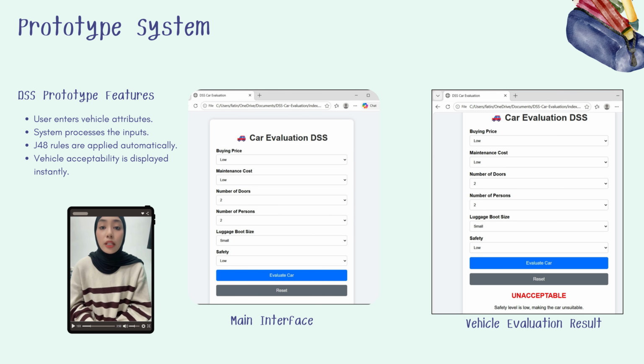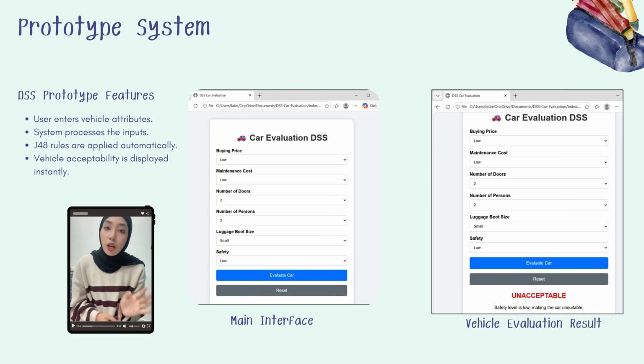Users are required to enter vehicle attributes such as buying price, maintenance cost, number of doors, passenger capacity, luggage boot size, and lastly safety level. Once all information has been entered, the user can click the Evaluate Car button. The system will then process the input using the decision rules obtained from the J48 model.